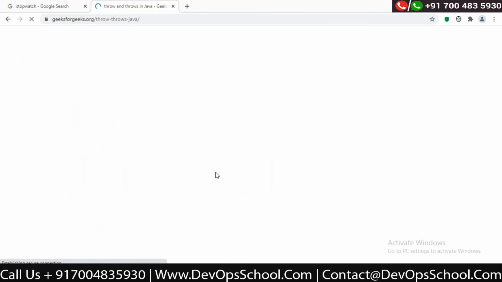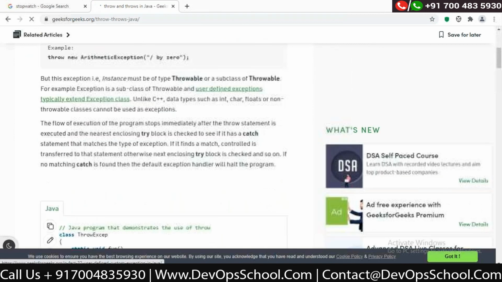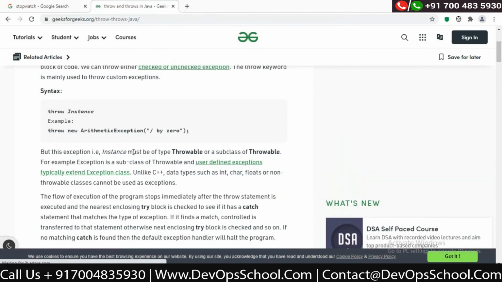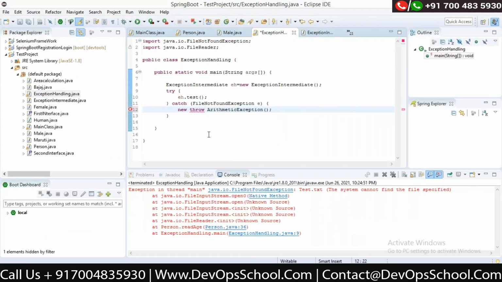There should be some silly mistake. I don't want to spend time on that because I have to cover one application part which is very important. Throw new arithmetic exception. What is wrong? Throw new. Okay, is the string missing? No, new throw. Oh, sorry, I've written it the other way around. Yeah, I write throw. Okay, so you can throw the new exception.